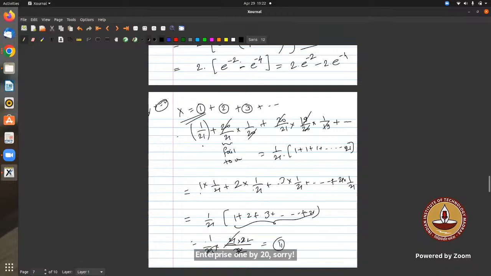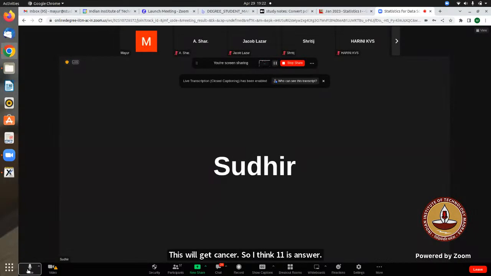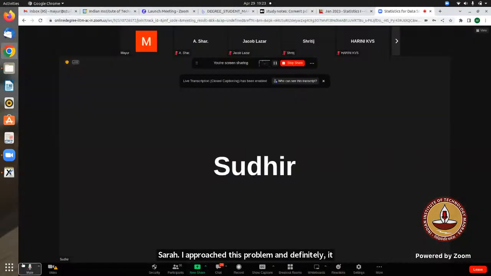So if somebody wants to do it in another way, you can. Yes, please. Sir, I approached this problem in a different way. There are 21 keys, and there are chances that you can open on the first go, second go, third go, fourth go, and the last go.